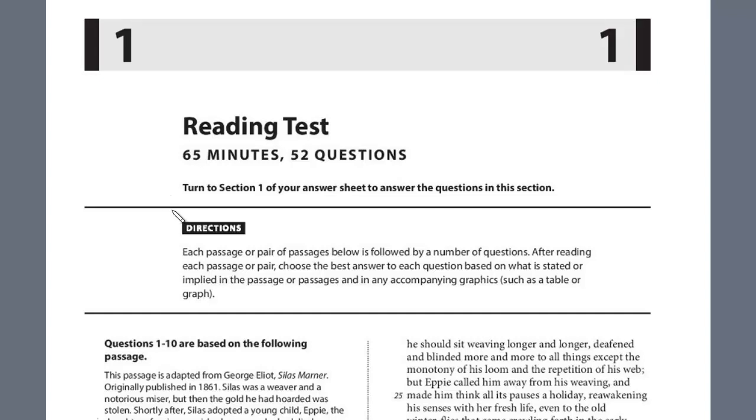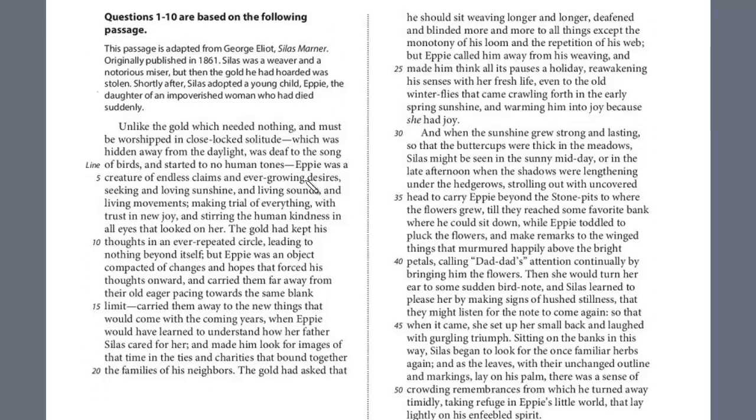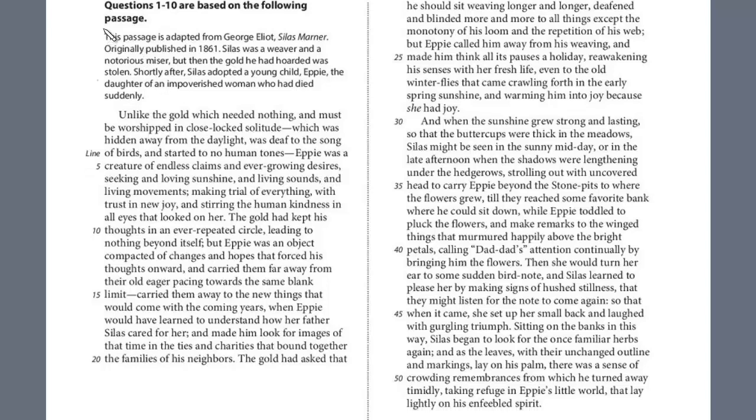In this lesson, we'll begin a review of Reading Test 7, Section 1, the first passage, which we know to be the literary passage. So let's take a look at the reference information. Remember, this is always helpful to give you some idea as to the characters and the context, the setting. This passage is adapted from George Eliot, Silas Marner, originally published in 1861.